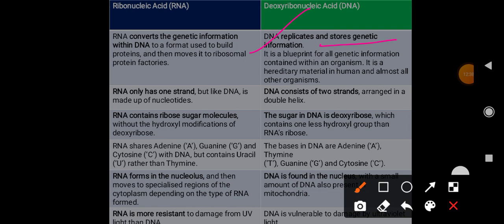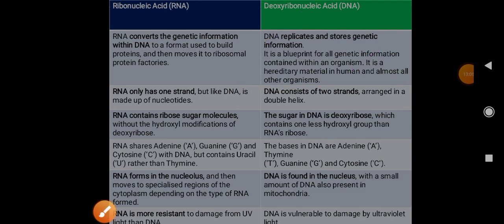DNA is called the blueprint for all the genetic information contained in an organism, and it is a hereditary material. Hereditary material means something that we got from the parents, in humans and almost all other organisms.